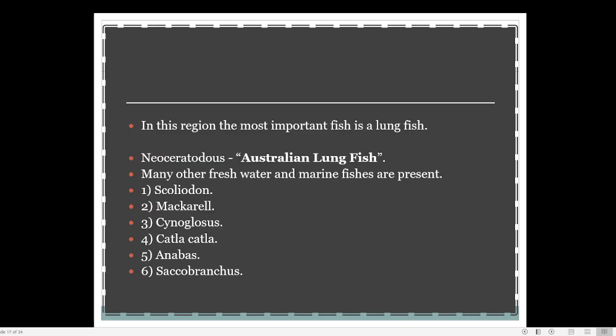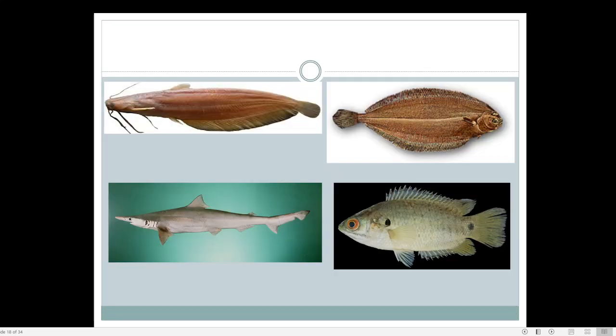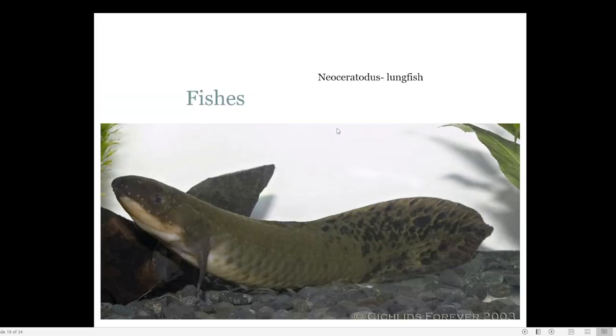So these are some of the major fish present in Australia: Scoliodon, mackerel, Cynoglossus, catla, Anabas, and Saccobranchus are all present in Australia. Here you can see this is the catla, this is Saccobranchus, this is the shark, etc. This is the Cynoglossus, which we call nunk. So these are the normal fish population present in Australia. Here, this is one type of lungfish present in Australia.